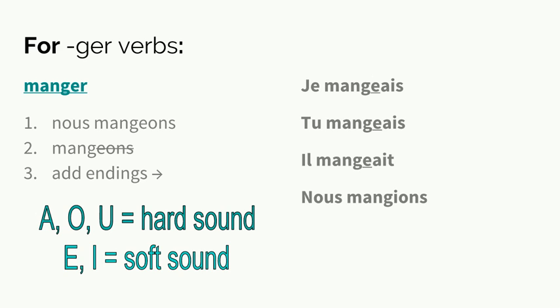Cependant, however, nous and vous will not need to add the E because the I will already make the G a soft sound. Nous mangions, vous mangiez, ils mangeaient. Again, we have to add that E for pronunciation because that A would make the G a hard sound.